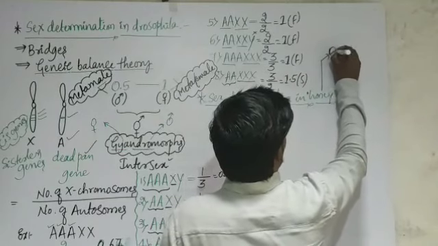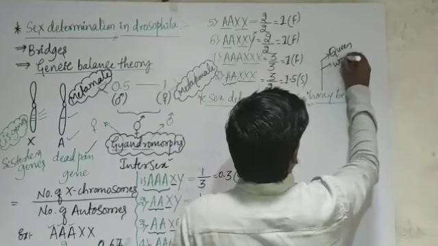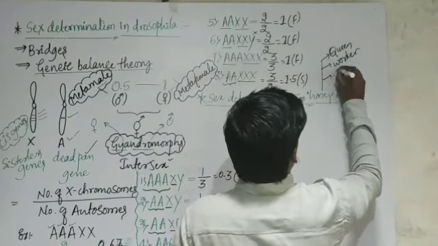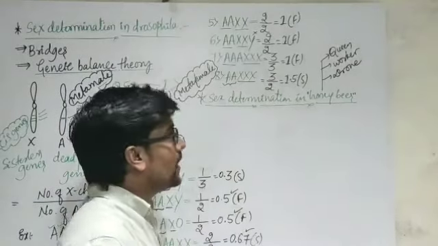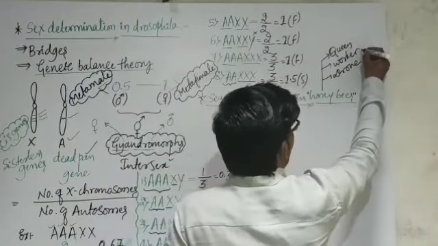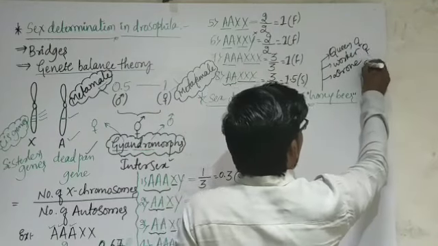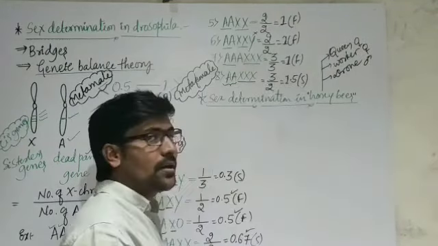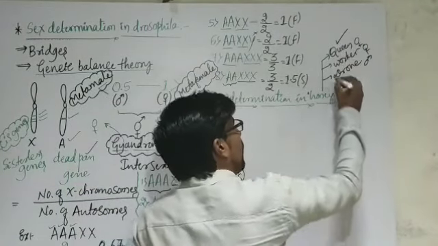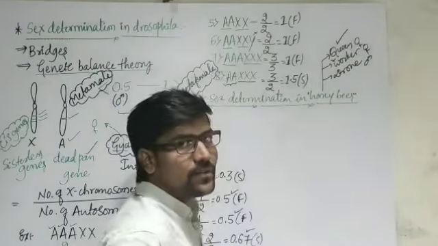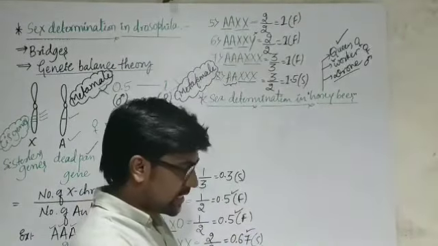One is queen, another one is worker, and another one is drone. We have three categories. Queen and worker are both female, and drone is male here. But the queen is a fertile female, the worker is a sterile female, and drones are fertile again. So this is the thing here.